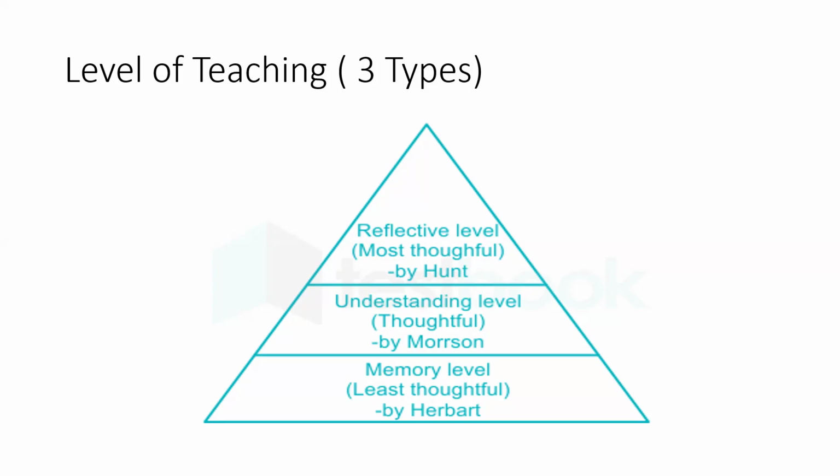Memory level is full retention and recalling. Understanding level means understanding what they are doing by themselves, students. That's called memorization. And reflective level is most thoughtful. It's a creative thinking level, that is called by Hunter.